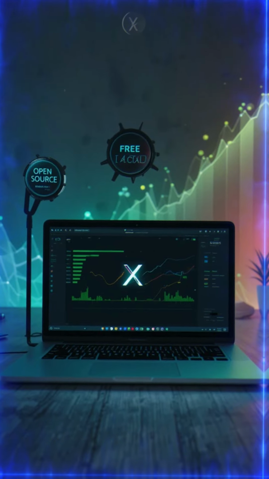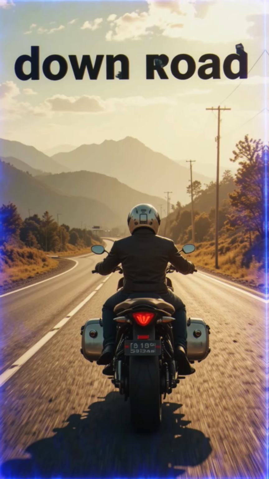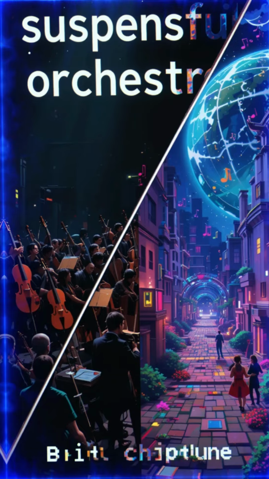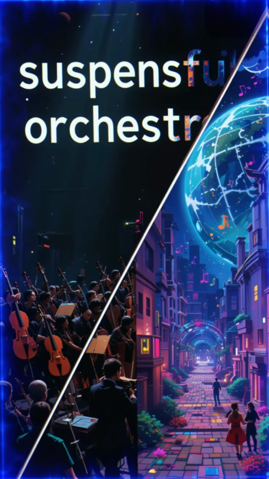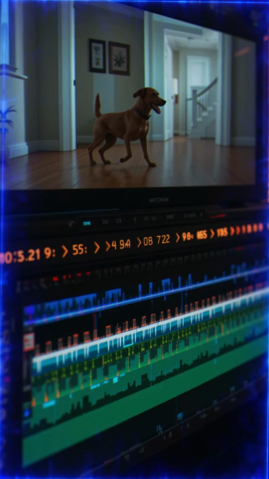Want sound effects? Try "a motorcycle drives down the road." You'll hear it. Need music? Ask for "suspenseful orchestral" or "8-bit chiptune." Done. And for videos? Upload a clip and AudioX detects what's happening, then generates sound that actually matches the visuals.